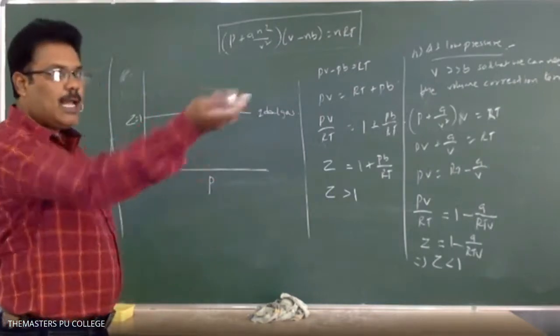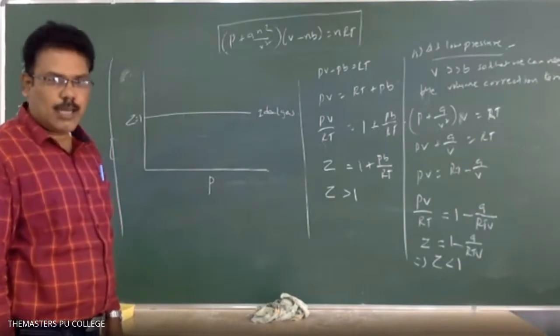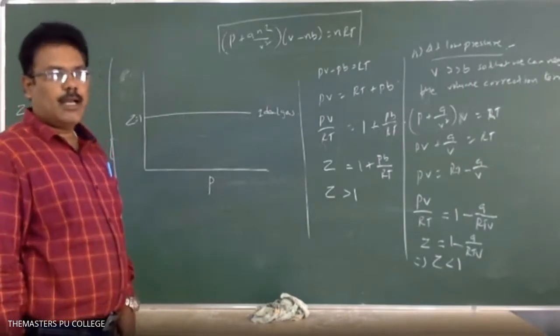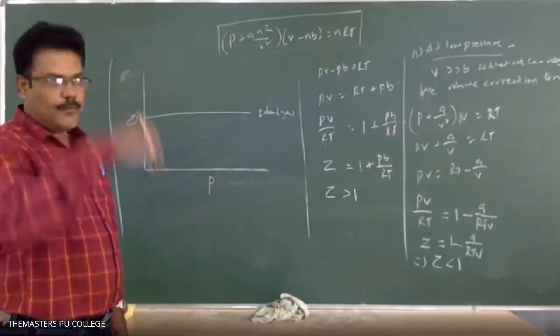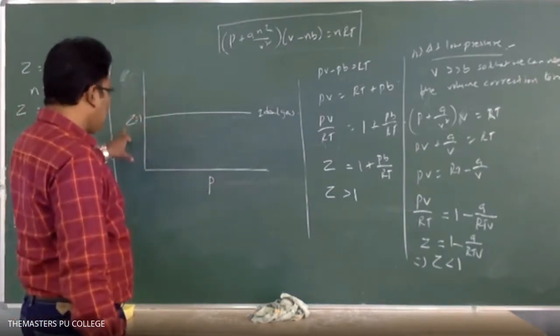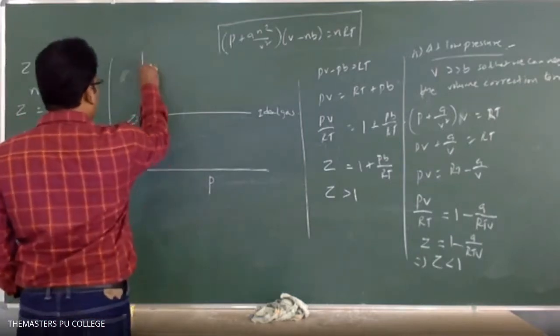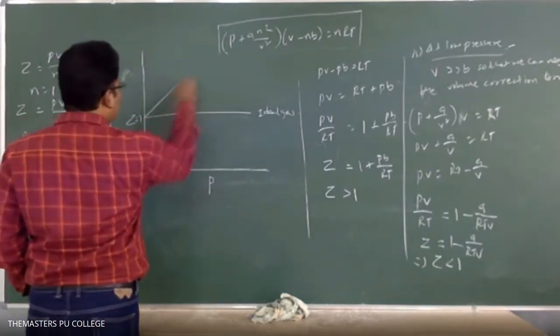For different real gases like hydrogen, helium, nitrogen, carbon monoxide, carbon dioxide, and methane, the graphical representation between compressibility factor and pressure will be different. But if you take hydrogen and helium, the hydrogen is completely a straight line.